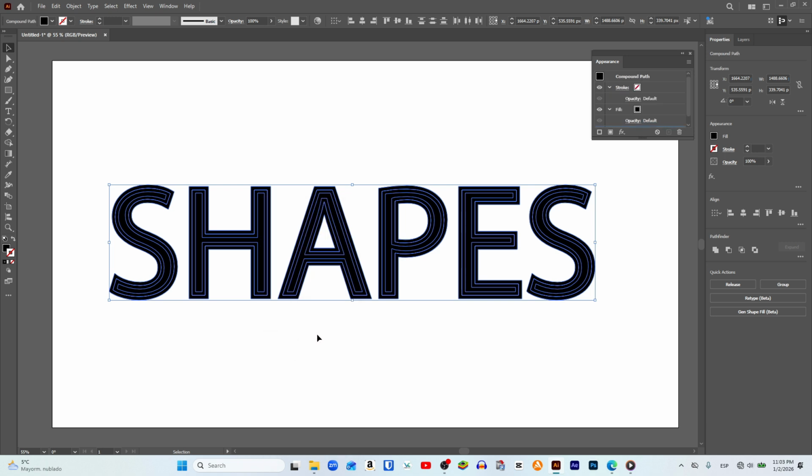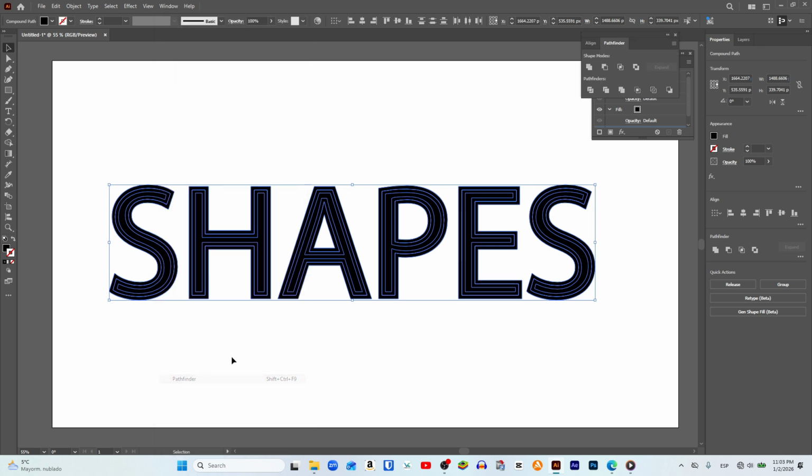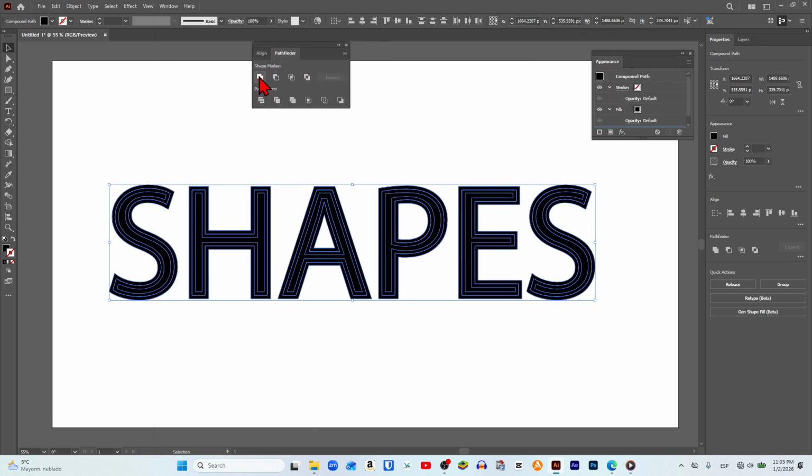Afterwards, we go to the top window menu, and in this menu we go all the way down to where the Pathfinder section is located and enter it. We click on the unite icon and that's it.